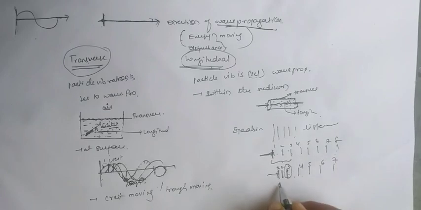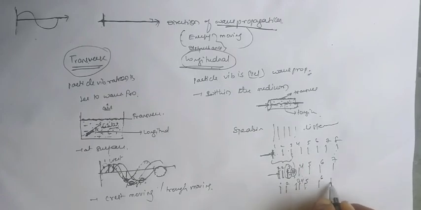Here is 1 and here is 2, and the third one will again come to its original position. That means this position is the original position of the third one. Next are the 4th, 5th, 6th and 7th. Here I have written that 3, 4 and 5 are close to each other. Why?